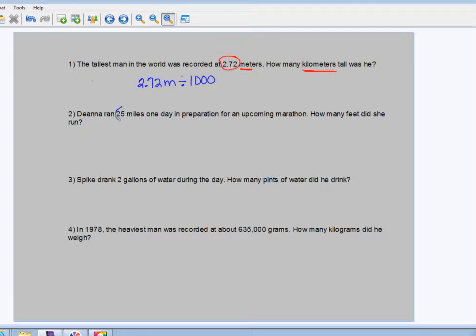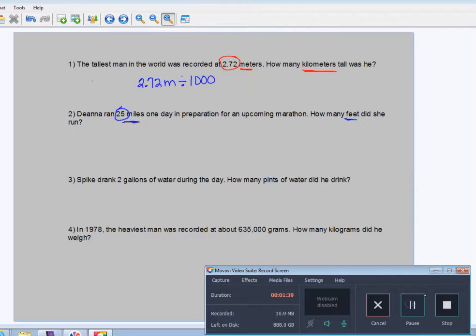Okay, number 2. Deanna ran 25 miles in one day in preparation for the upcoming marathon. How many feet did she run? So we're going from miles to feet. So the kids should look on their paper and see if they can find any type of conversion with feet and miles. And they should look up in the top left-hand corner. It's under customary measures, and it's 5,280 feet in 1 mile. So that's the rate. That's what I know, and that's what I'm going to start with.